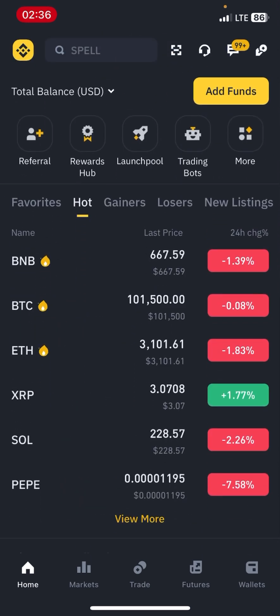But for crypto traders in Nigeria, we are just going to use Binance for trading, because now we don't have a P2P option in Binance. We can only use Bybit for our P2P. Peer-to-peer is a method where you use your Naira in order to exchange it for USDT in order to trade crypto.